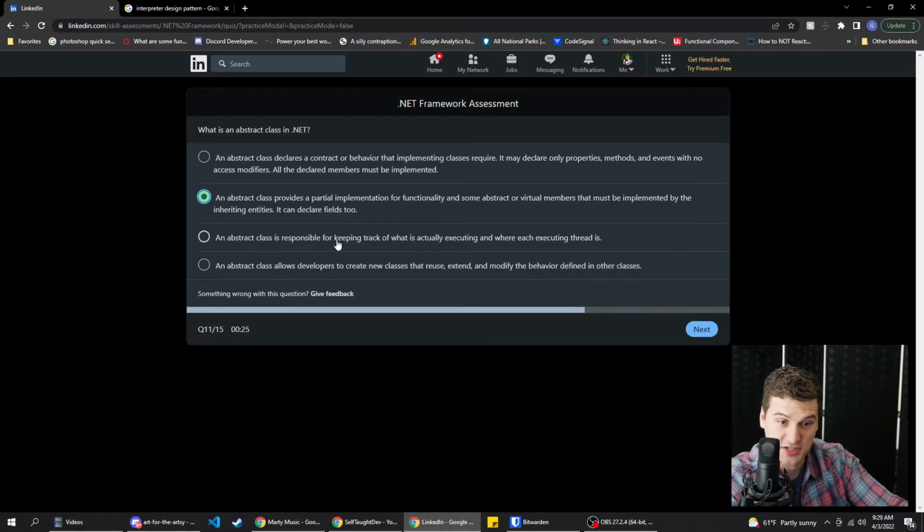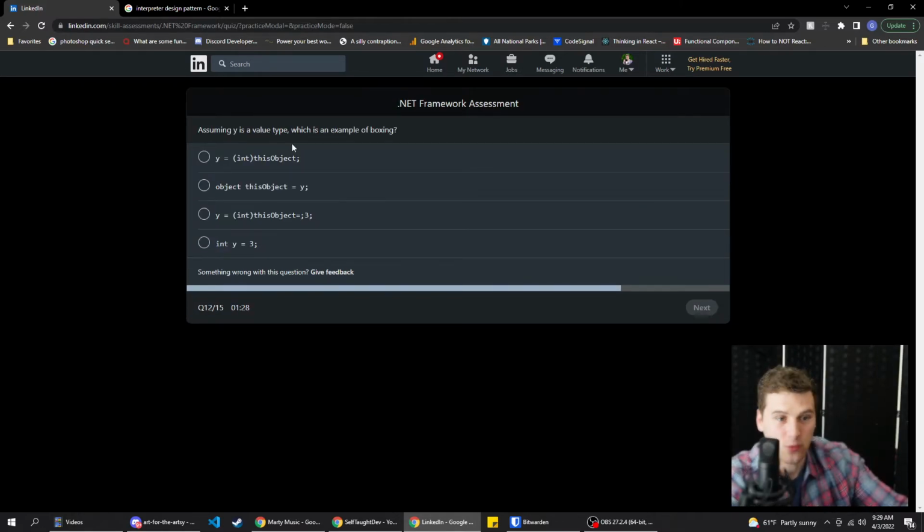An abstract class is responsible for keeping track of what is actually executing and where each executing thread is. I don't think that would make sense to implement that way. An abstract class allows developers to create new classes that reuse, extend, and modify the behavior defined in other classes. See, that one sounds right too. Eeny, meeny, I'm going to stay with this one because like we said about changing the answer, we don't want to do that.